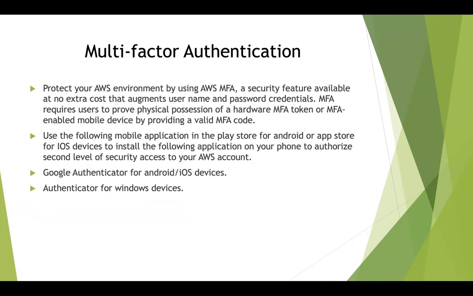Okay. Similarly, multi-factor authentication protects your AWS environment by providing a second layer of security other than the normal username and password. So MFA allows users physical possession of a hardware MFA token, which is a 6-digit code with an app that they have installed in their Android device or iOS device. So for Android, it's Google Authenticator. You will be able to scan a QR code and then you will be able to enter that 6-digit code twice. Then MFA will be enabled. So the next time that you log into your AWS account, you have to provide your username and password and also provide your MFA 6-digit code to log into the AWS account, which is the second layer of security, which is very good.